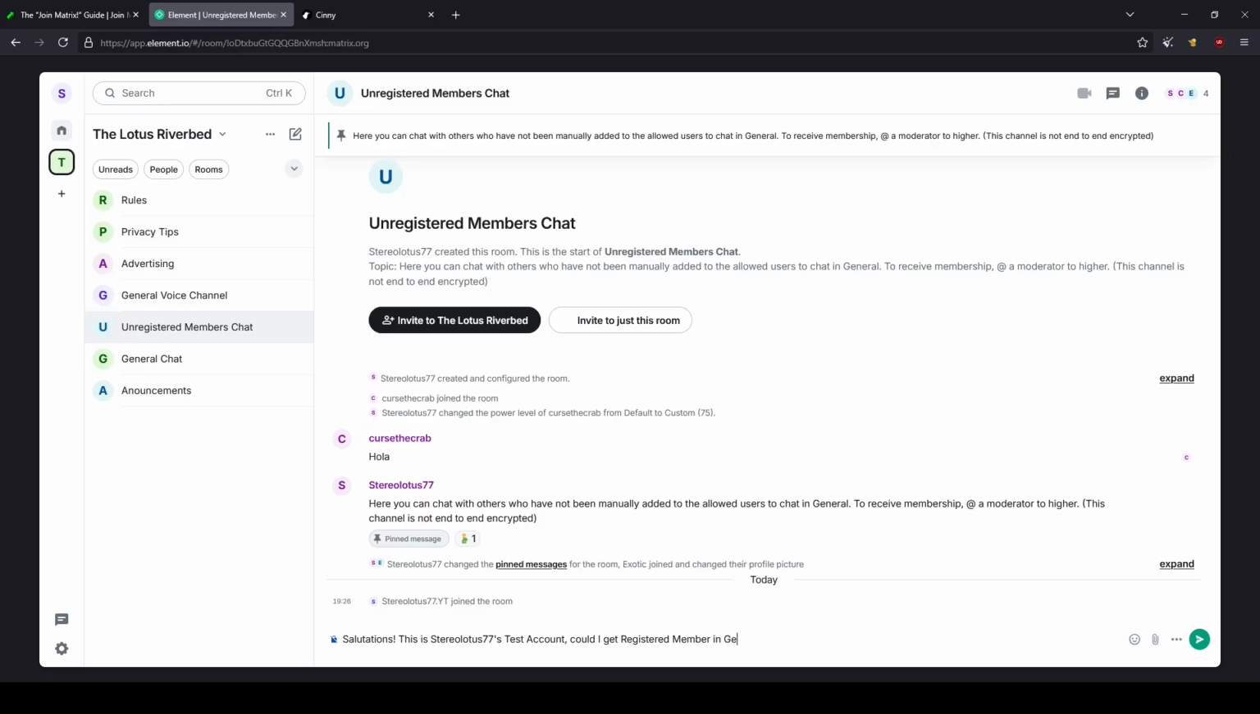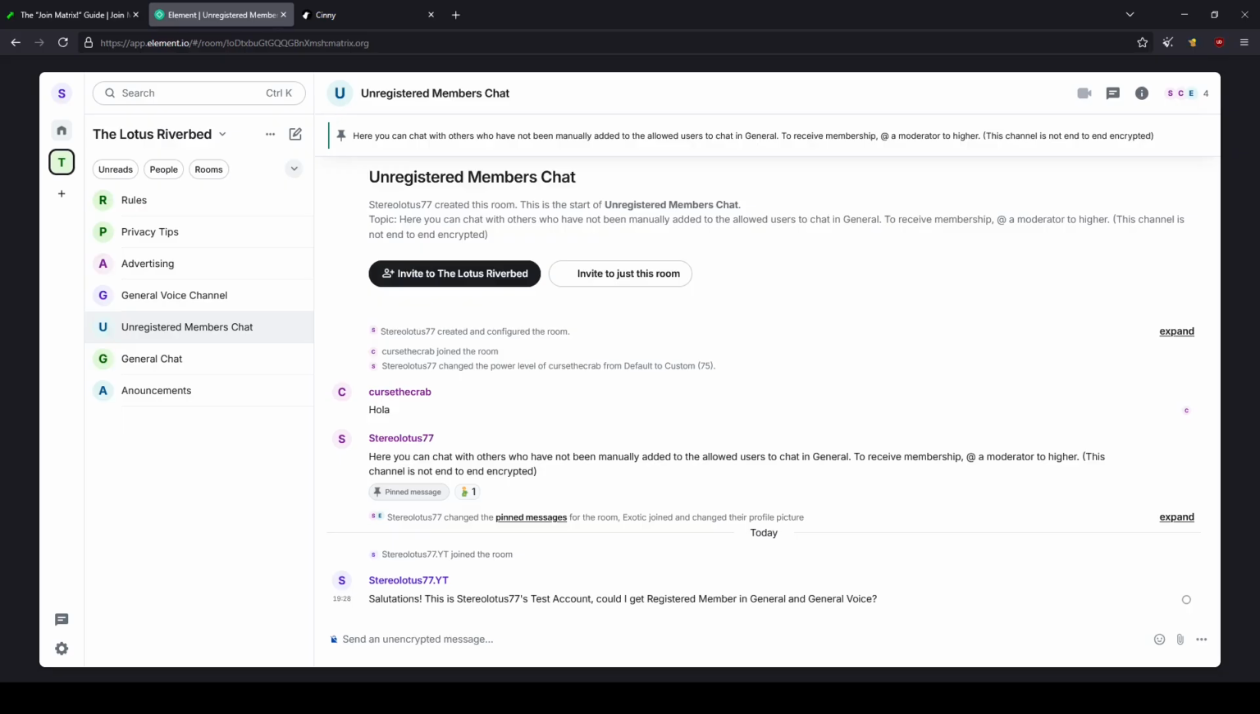Now, this is also where you want to put in specific chat rooms that you want access to. In this case, the only ones that I'm going to be chatting in with this specific account are general and general voice channel. Otherwise, I just need the ability to view what's going on in there, so I don't need registered member. When it comes to privacy tips, I don't need registered member. When it comes to rules, I don't need registered member, or advertising, or maybe you could use advertising because you are a content creator and want to advertise, or you have other content creators that you wish to advertise. You can put them there too.